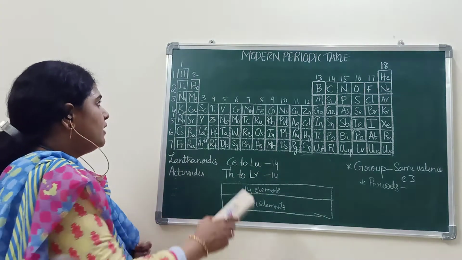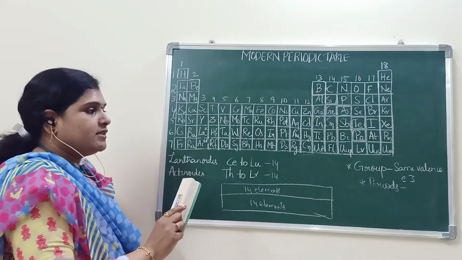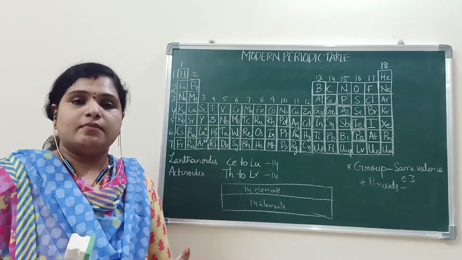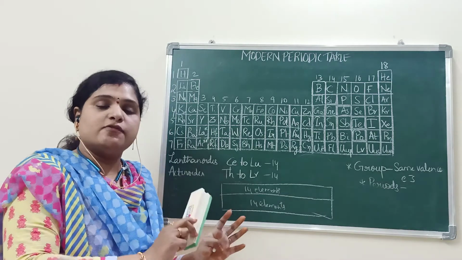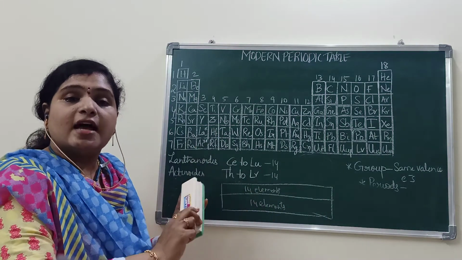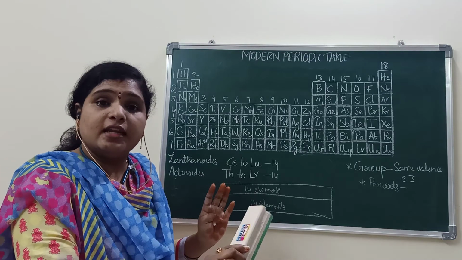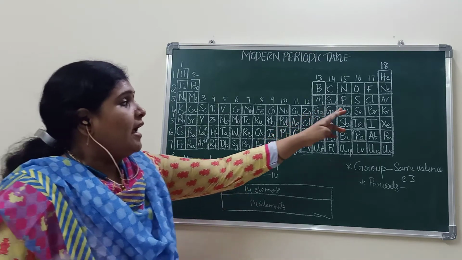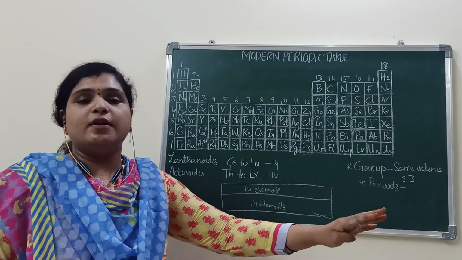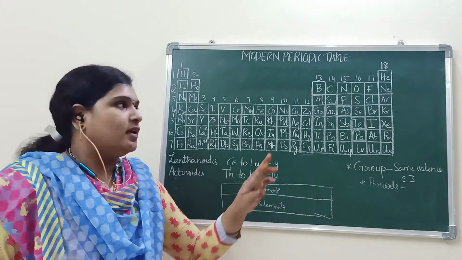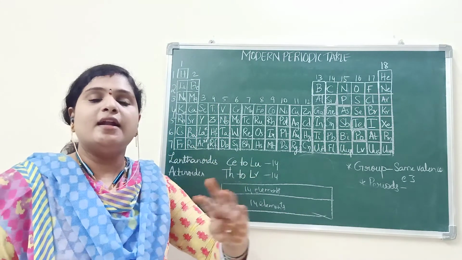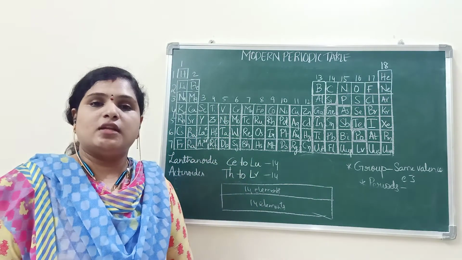In a group, if we consider, the number of valence electrons is the same. In a period, as we move from left to right, the number of valence electrons will increase, and if we consider the 8th group, they will be completely filled. When we reach the last, they will be completely filled, 8 electrons in the outermost shell.